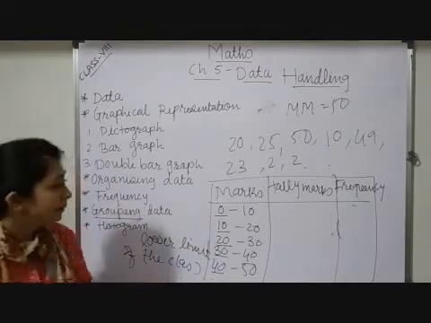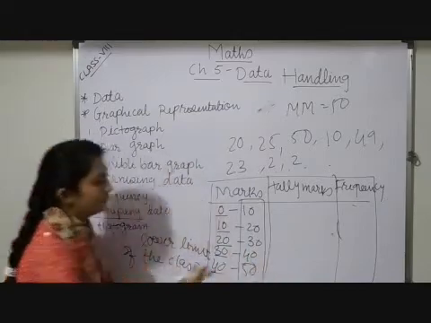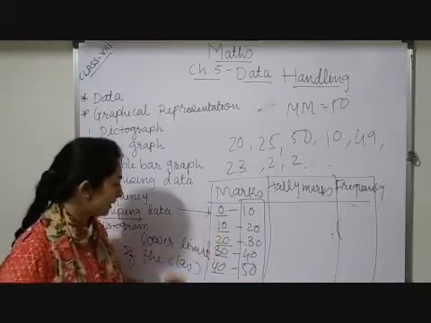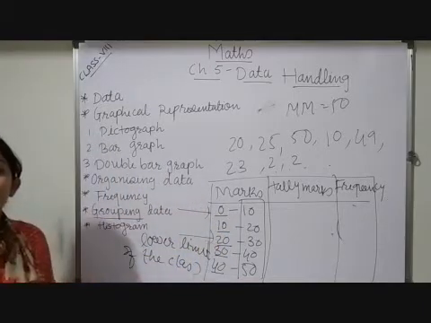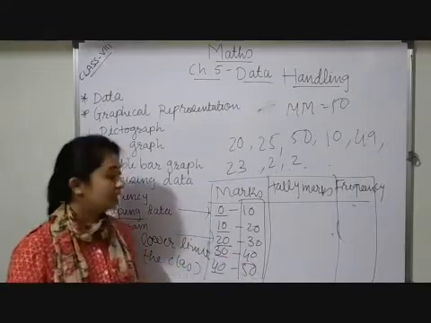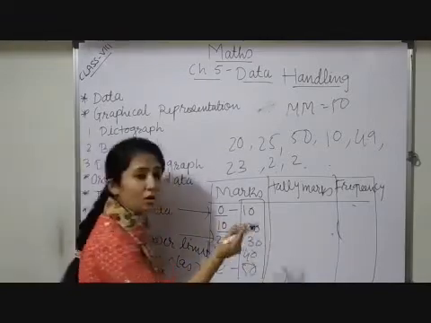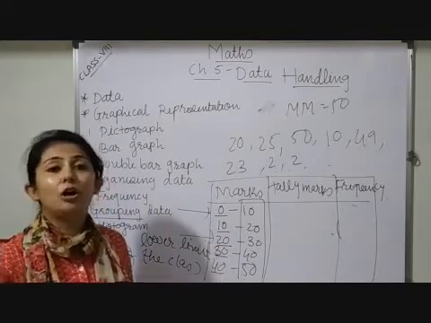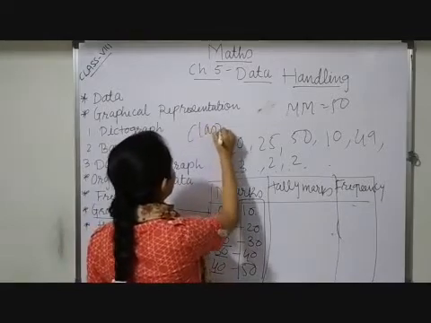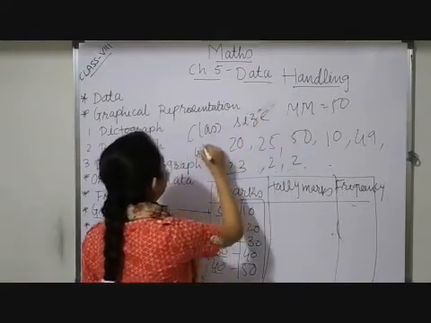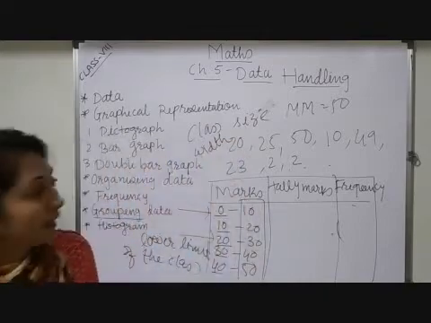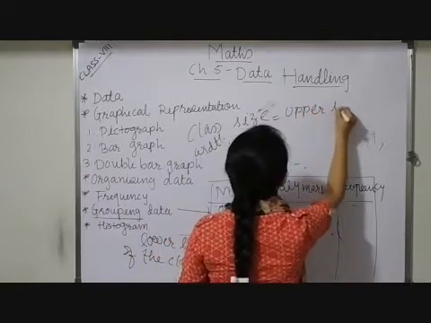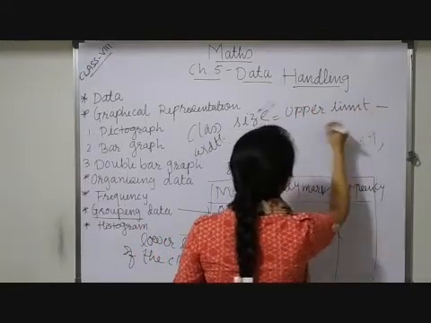Now, what is the upper limit? The second value of the class is known as the upper limit. Suppose I am talking about the first interval, what is its upper limit? 10. Suppose I am talking about the third interval, what is its upper limit? That is 30. Now, one more thing. The difference of the upper limit and lower limit is known as the class size or width of that interval. Class size is equal to upper limit minus lower limit.